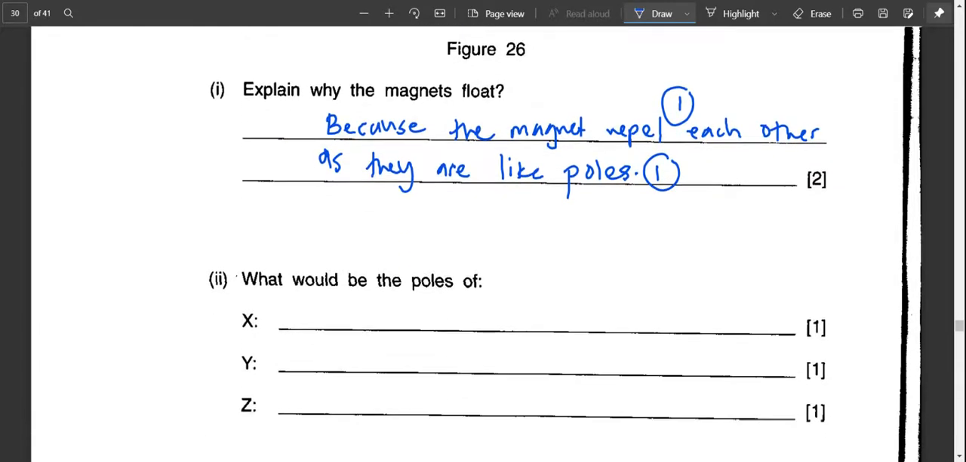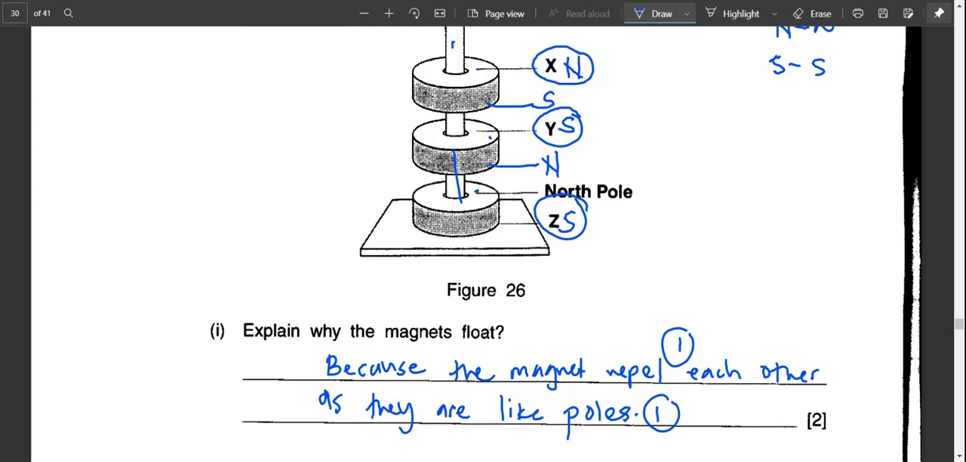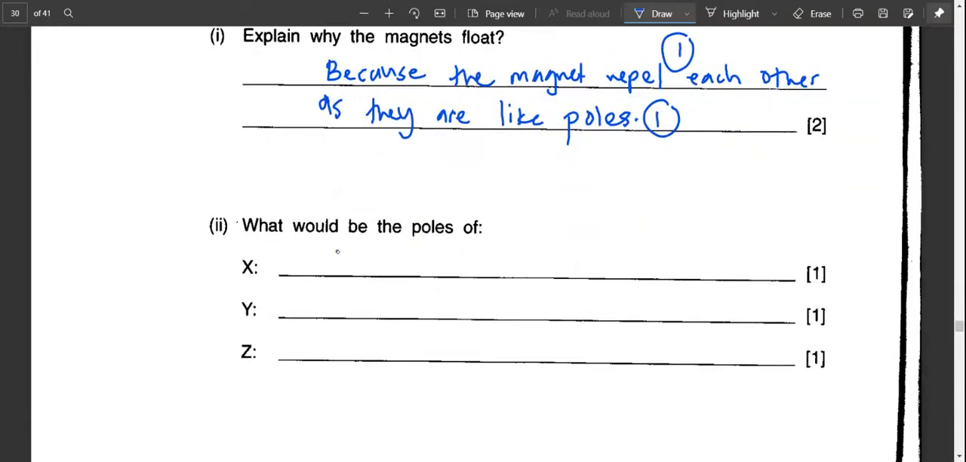What would be the poles of X, Y, and Z? And you're given their north pole on top of here. So since one is north pole, the other one should be south pole. And since they are repelling, the one at the bottom should be north pole as well. Therefore, on top should be south pole. And the one at the bottom here repels against one another, therefore it's a south pole, and the one on top is north pole. Therefore Z is south, Y is south, and X is north. Therefore the answer is north, south, and south.